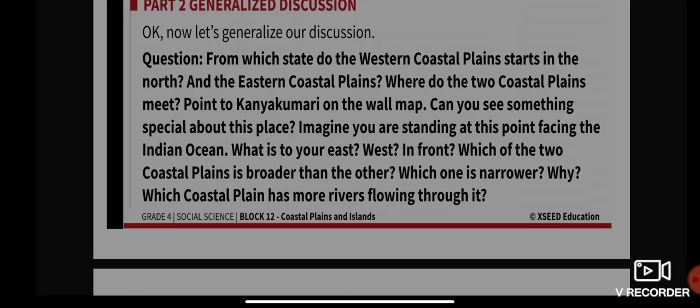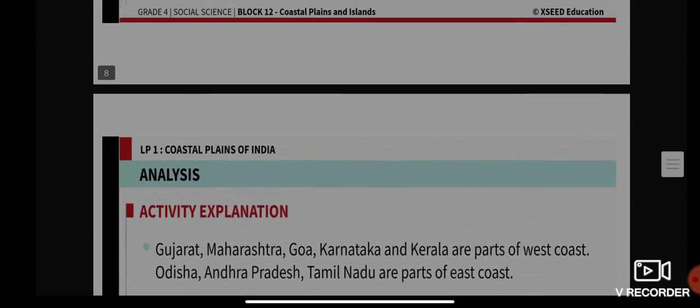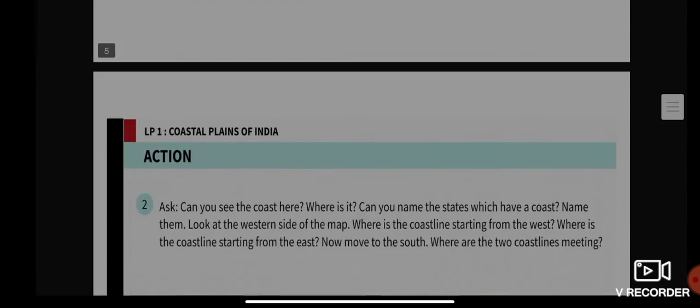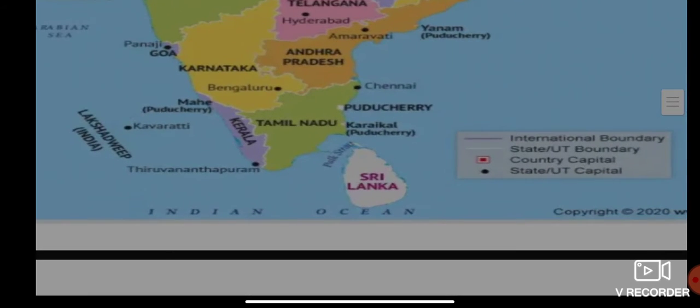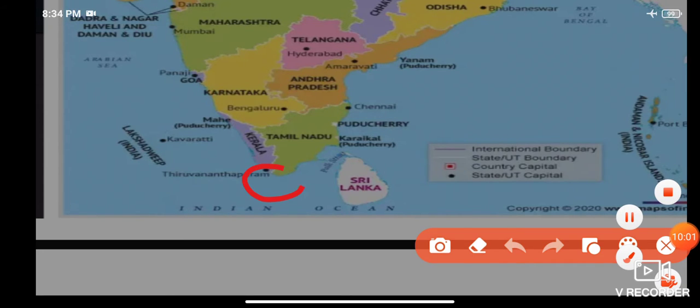Where do the two coastal plains meet? Point to Kanyakumari on the wall map. So you will see here Kanyakumari in Kerala. It is located at the edge. You will find it somewhere around here, Kanyakumari.